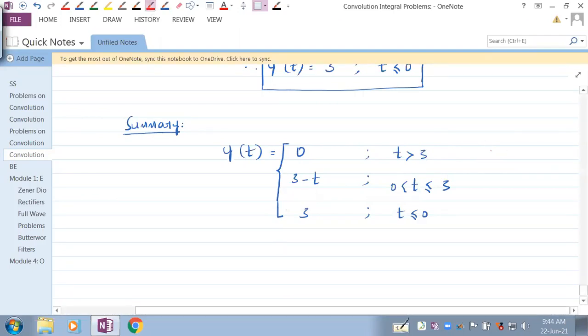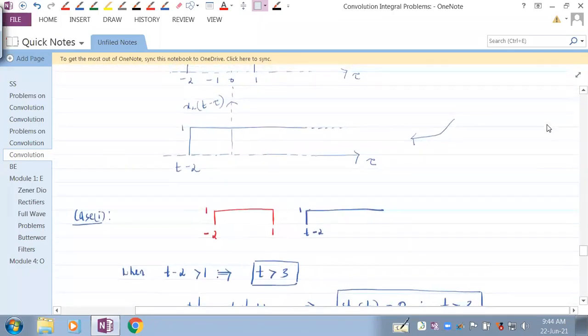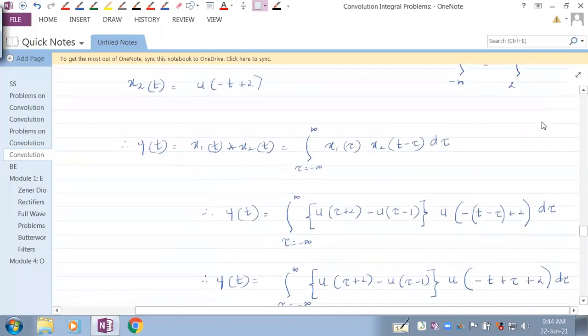This is from 3 to infinity. This is from 0 to 3. This is from -infinity to 0. See, from -infinity to +infinity we have covered. So in every summary that we obtain, let me go and check the other summaries and the other problems.